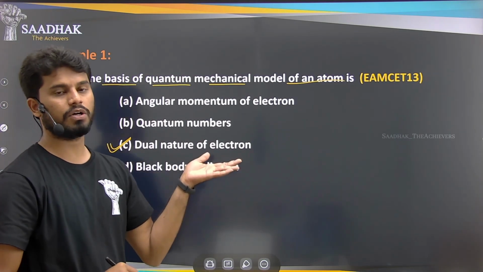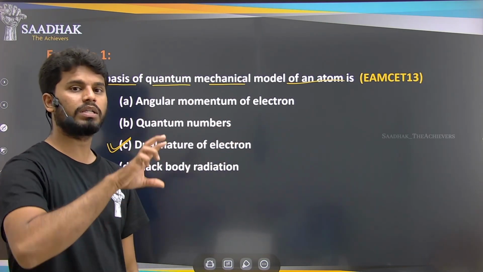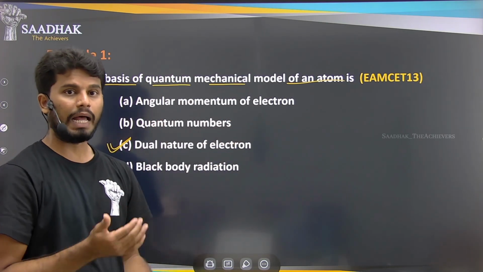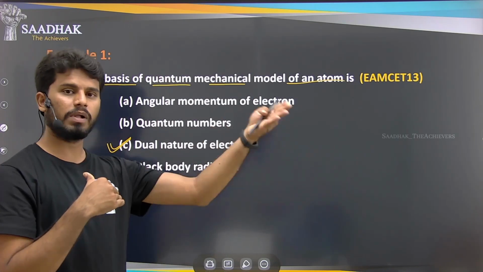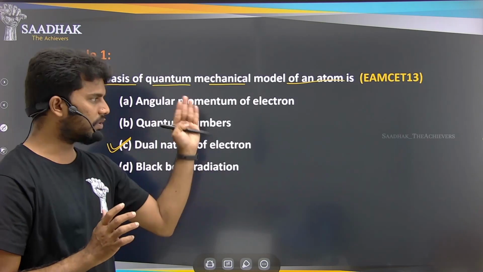So the dual nature of the electron means, in the particle nature that we know, because of that the electrons are able to rotate, and the nucleus and electrons have repulsive forces and attractive forces, because of that they are able to be stable. Okay, that was fine.